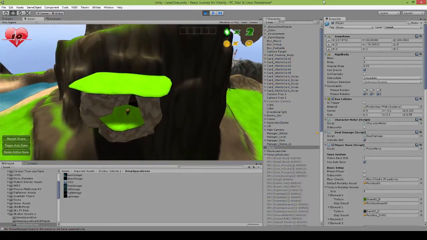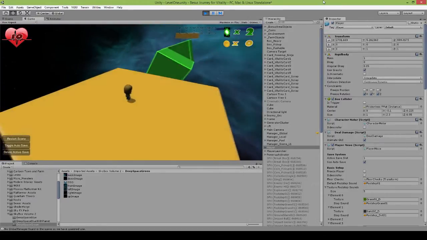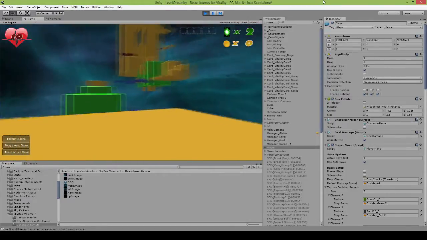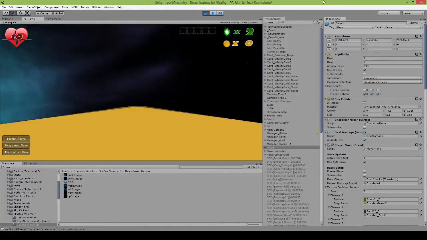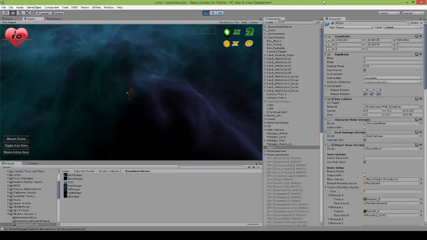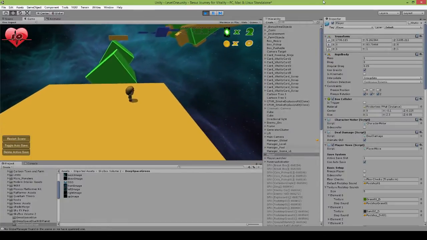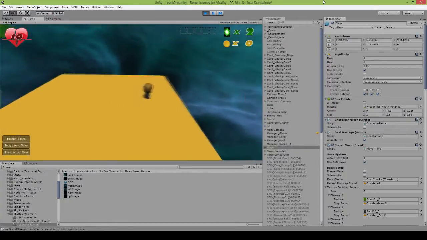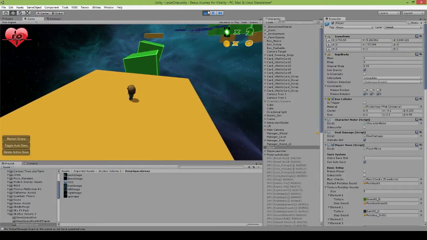Alright, we hop in, we go in our level, it feels like a scene change, I still have the same fade out effect, and here we are. Oh, look at this, we're in a whole new area. We can't see our other one because of the clipping planes on the camera, so it really feels like we're in a whole new area. So if we come down here and die, for example, we respawn right here. So you got to complete this to get out. I may implement something to get you out of here and go back to the other scene, but until then, this will have to suffice.